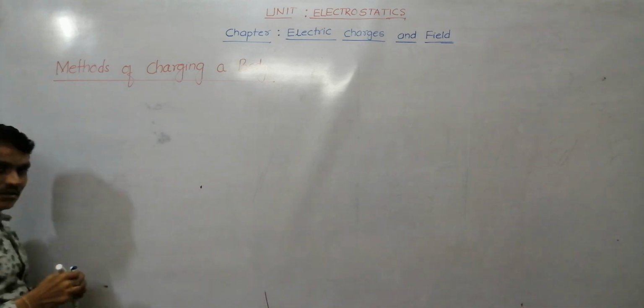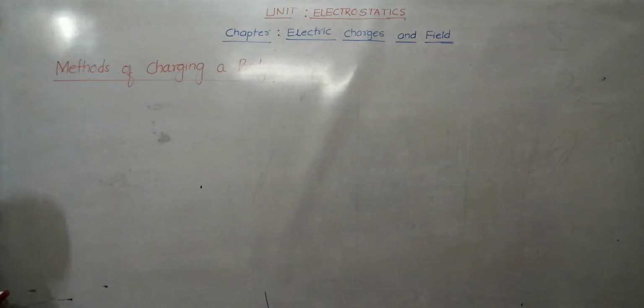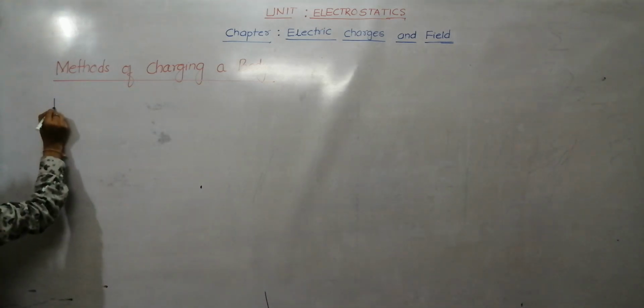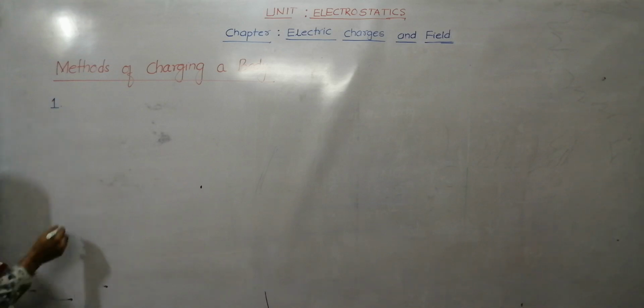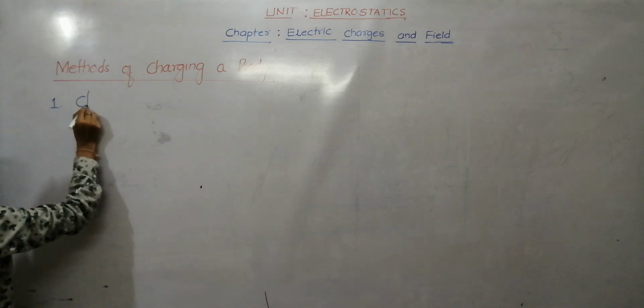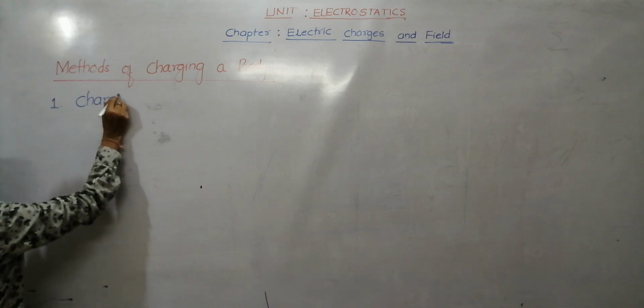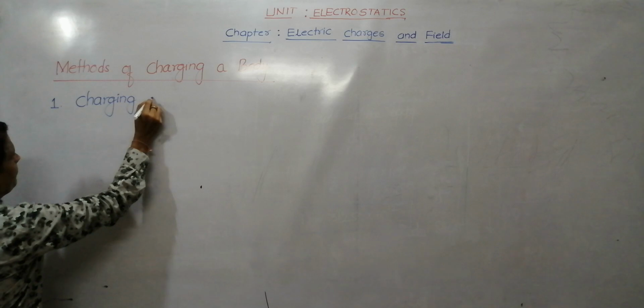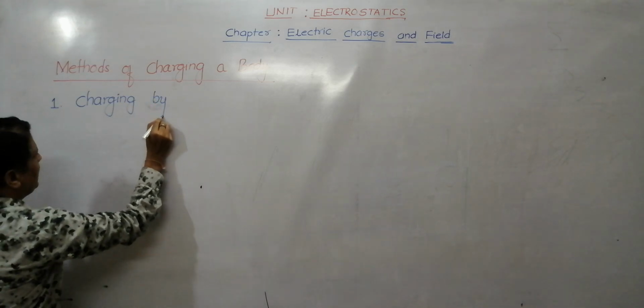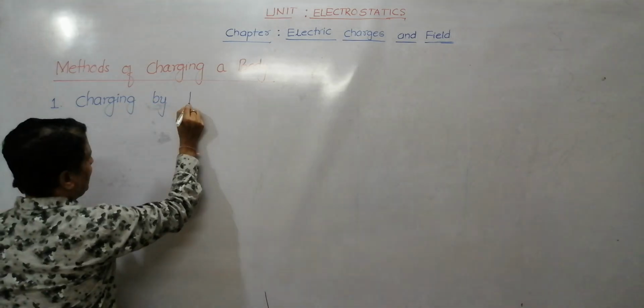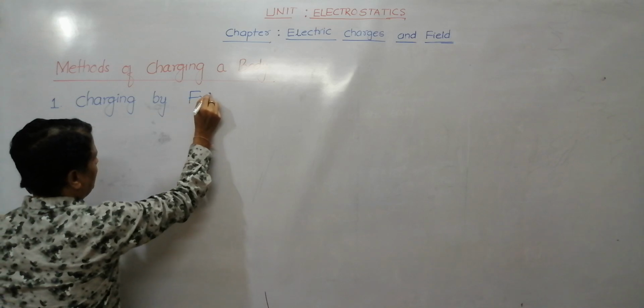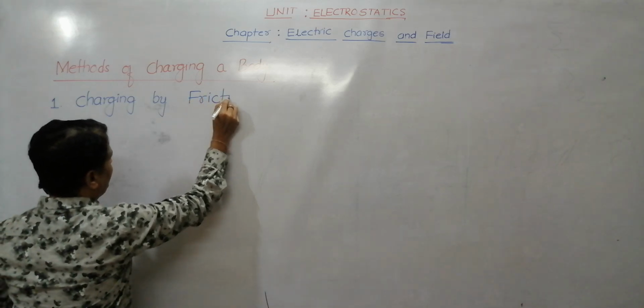How do you charge a body? Then we have three different methods to charge a body. That is, first, charging by friction.